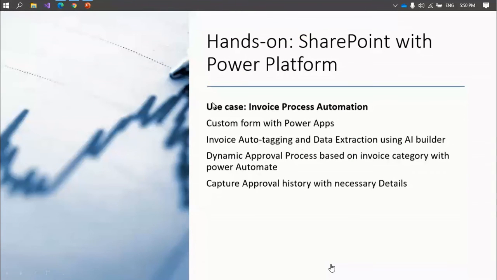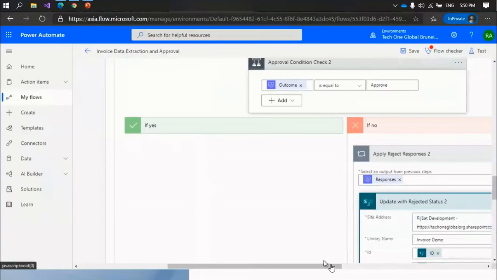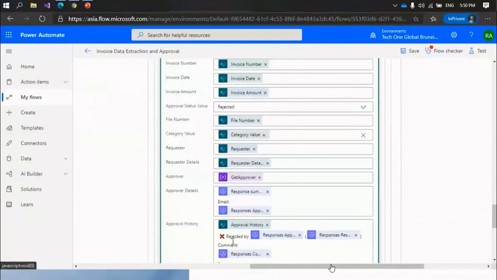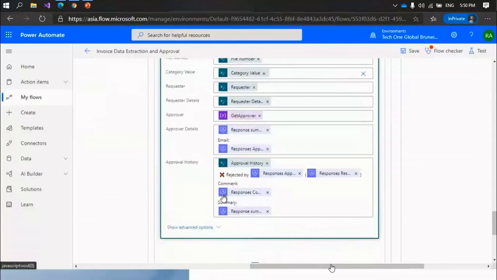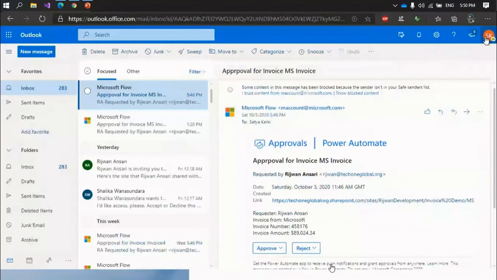let me go back to my screen. Okay. In case it is rejected, again I'm updating the response with rejected status, and I'm also putting in the comment so that we can know why he has rejected. So let me show you with Satya Karke. I'm already logged in on another browser with Satya Karke.